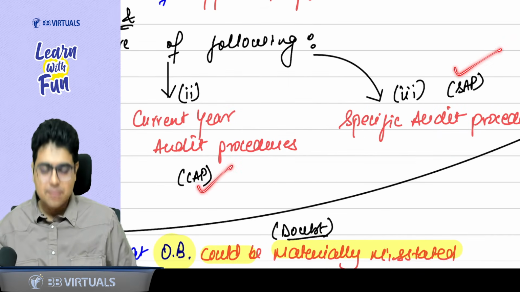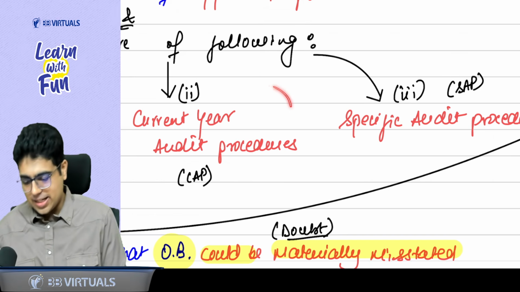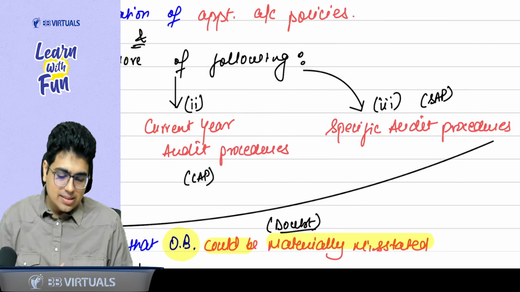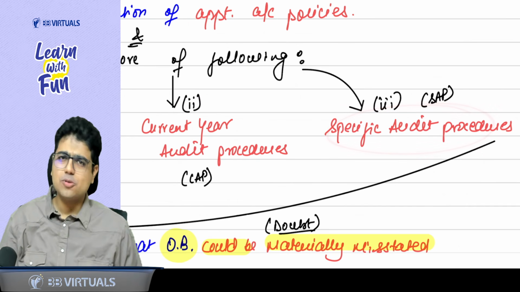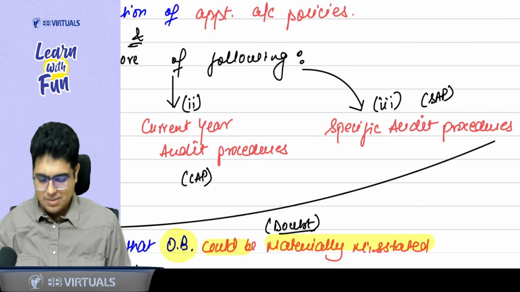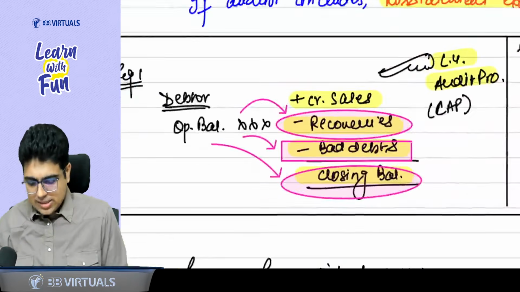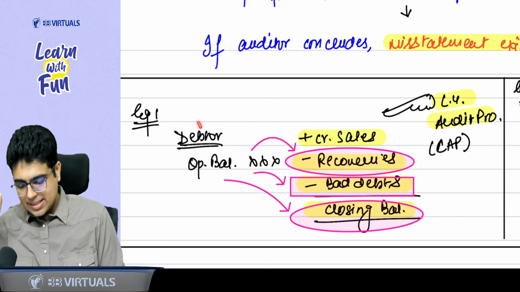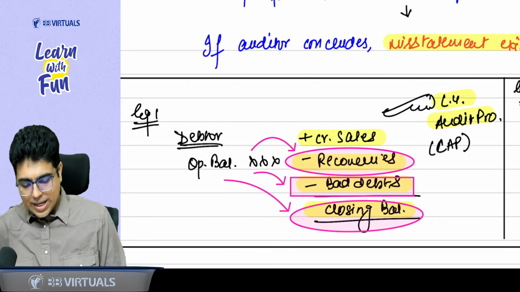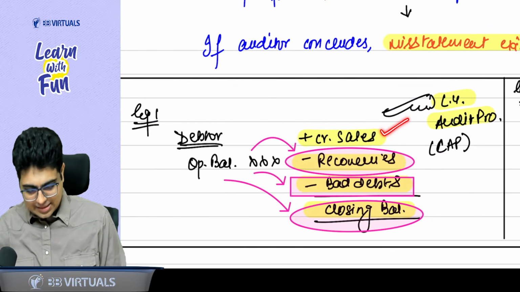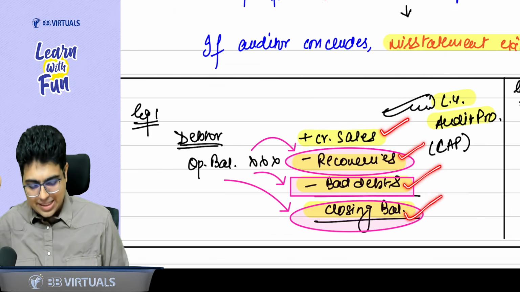CAP and SAP. CAP means current year audit procedure. SAP means specific audit procedure. Let's understand with an example. For example, if I am testing the debtors in the current year, do I test the credit sales in the year? Yes, sir. Do I test the recoveries? Yes. Bad debts? Yes. Closing balance? Yes.